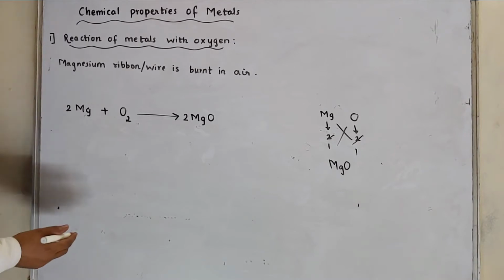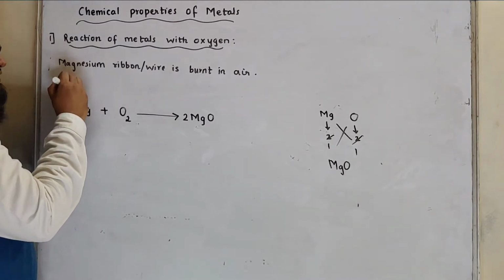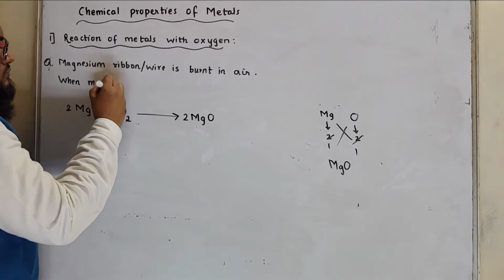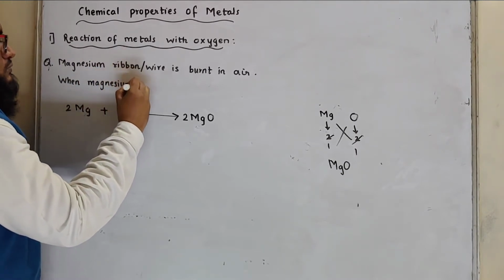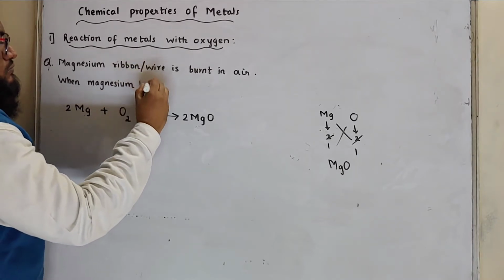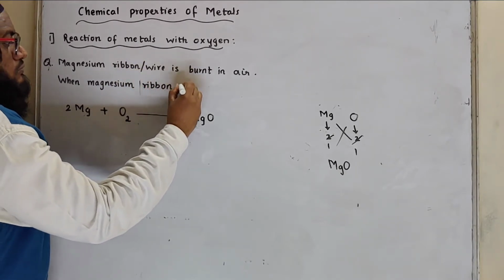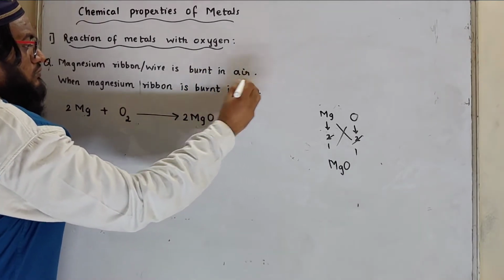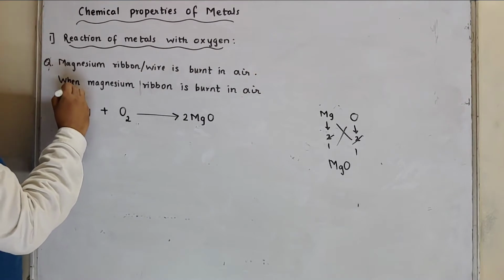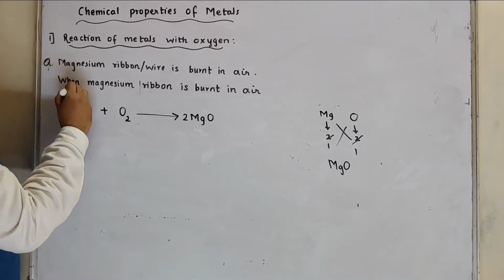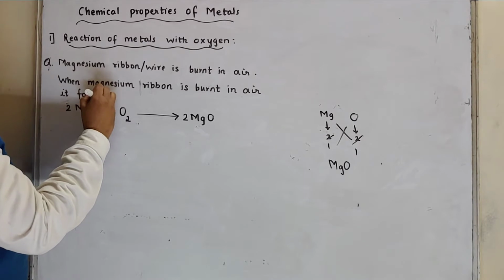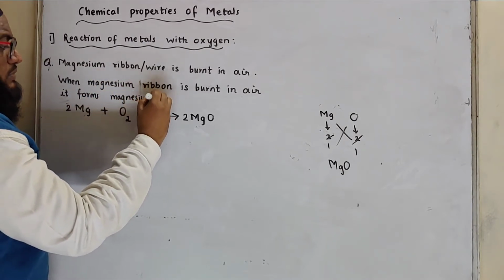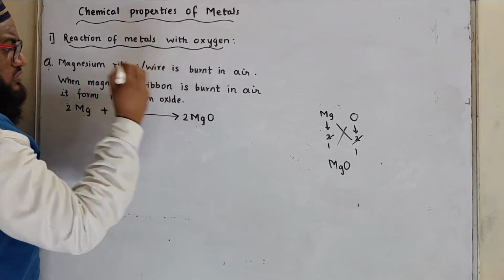We can say when magnesium ribbon is burnt in air, it forms magnesium oxide.